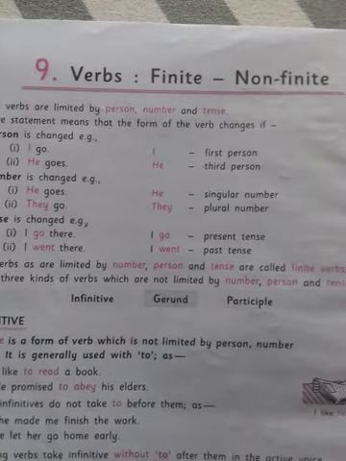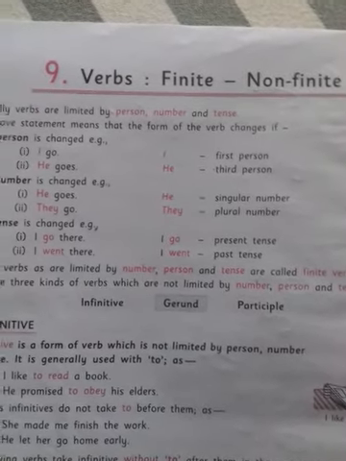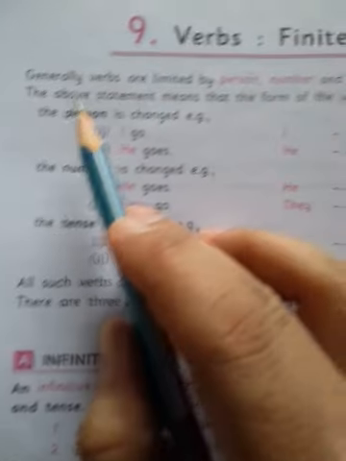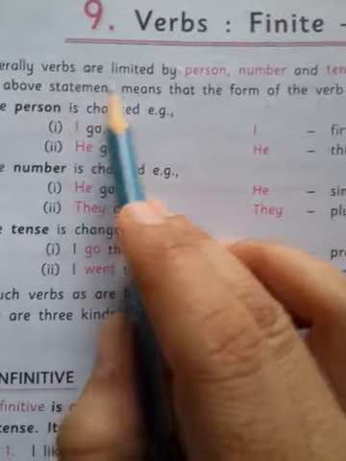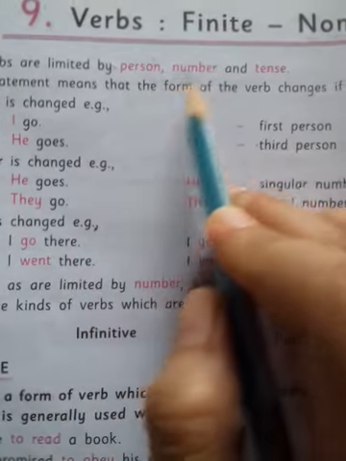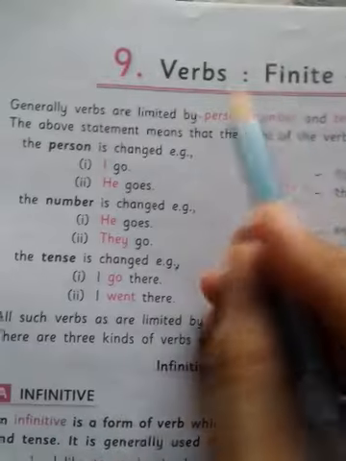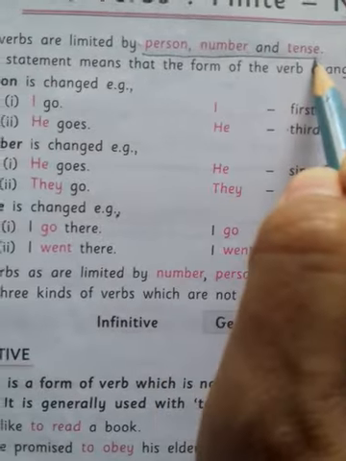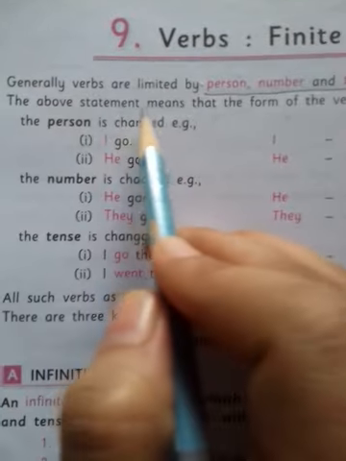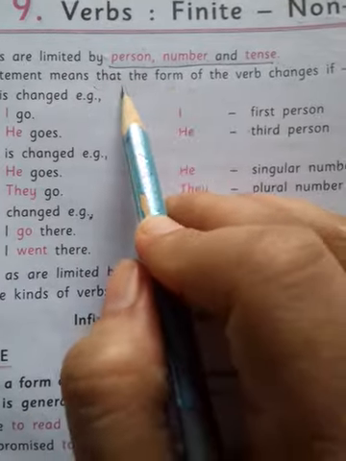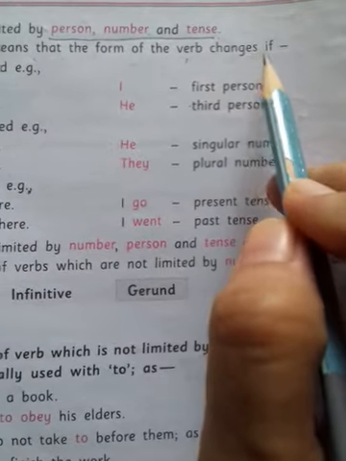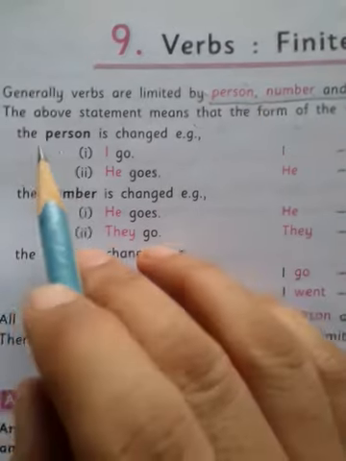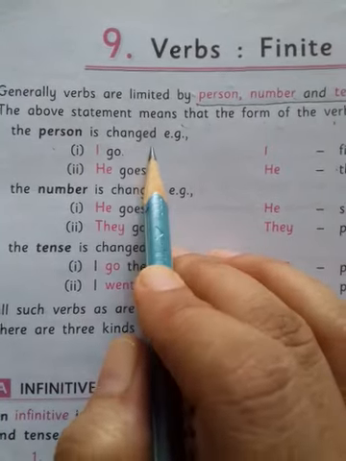Then today we'll start with our new lesson, verbs: finite and non-finite. Now let us see. Generally, verbs are limited by person, number and tense. The above statement means that the form of the verb will change if the person is changed.